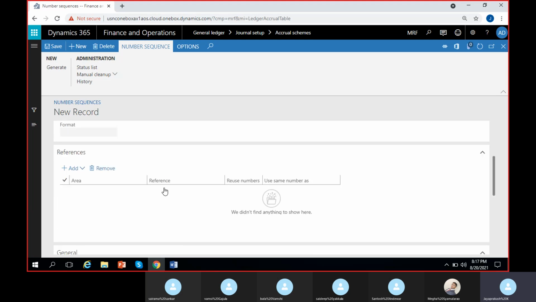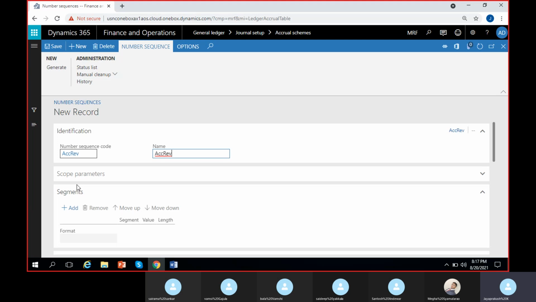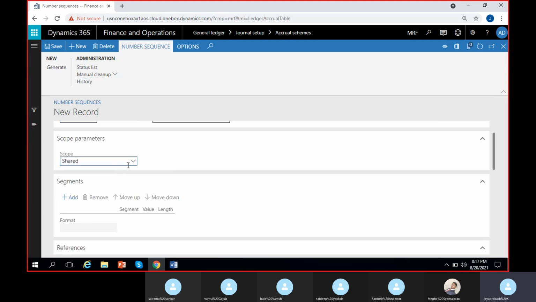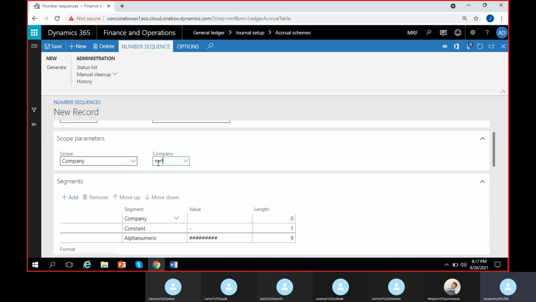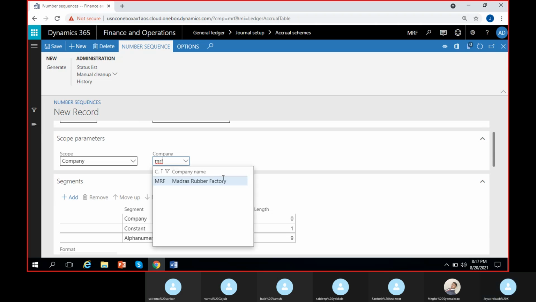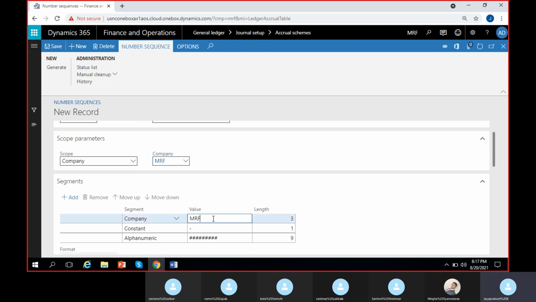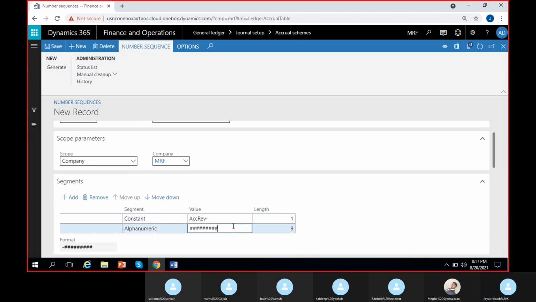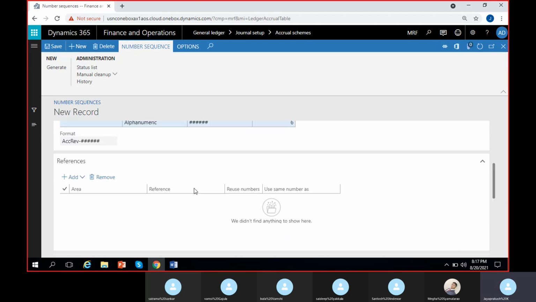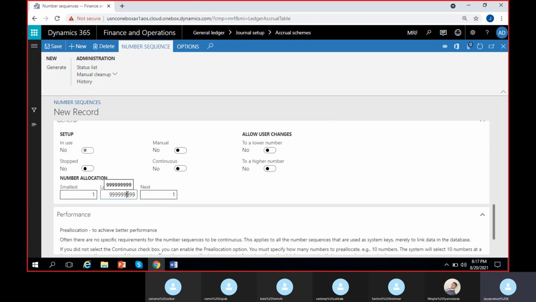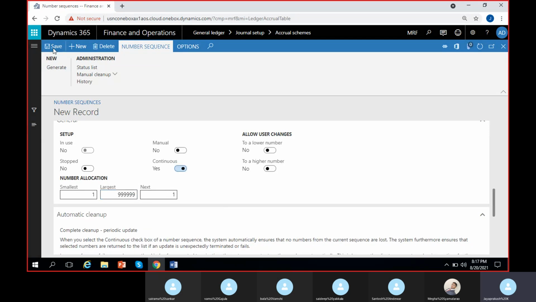Scope parameters, shared, company. Then I don't want my company name, so I'll remove it and just give a constant. Then 6 digits is enough to make it continuous. Save it.